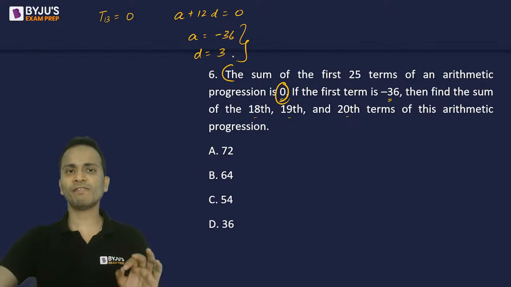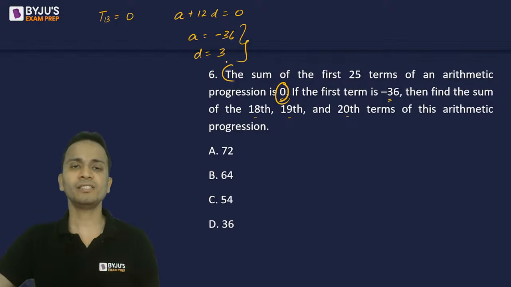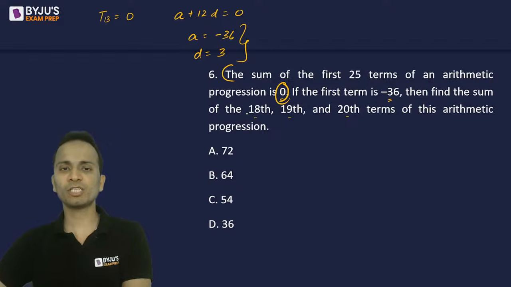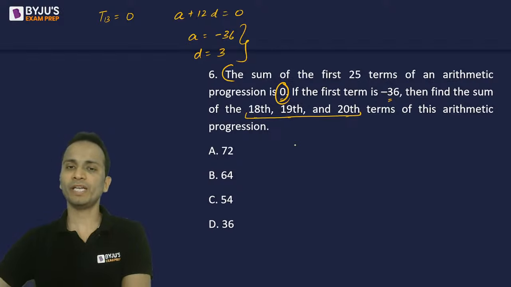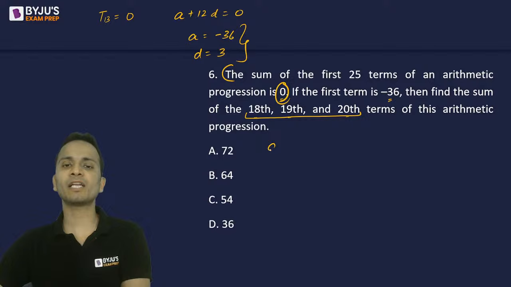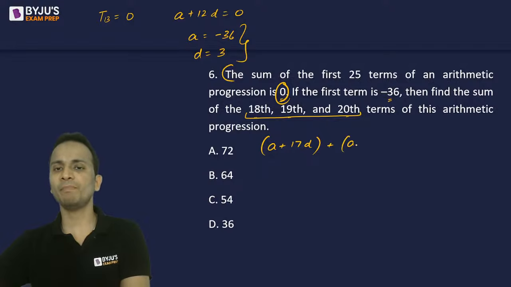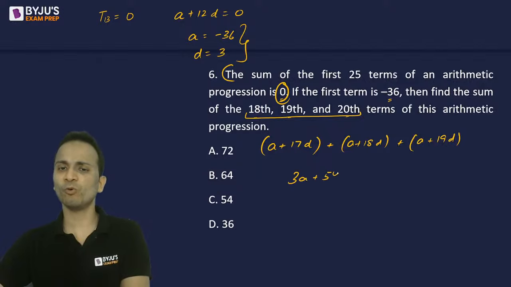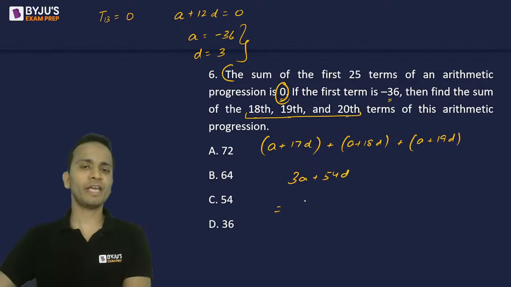Okay, so now I have got the values of a and d. a is minus 36 and d is plus 3. I have to find out the sum of 18th, 19th and 20th term. 18th term can be written as a plus 17d. 19th term will be a plus 18d and 20th term will be a plus 19d. Adding these, I'll get 3a plus 54d. Put the values of a and d.